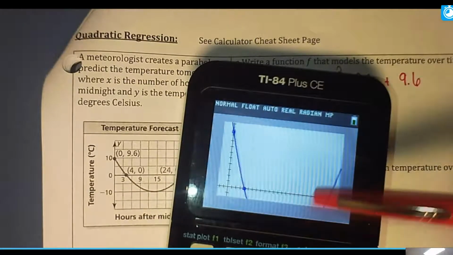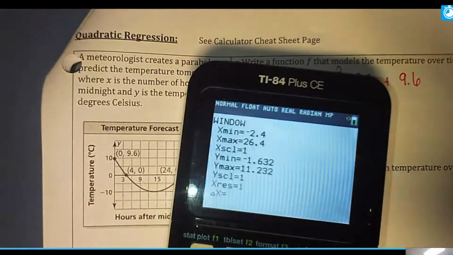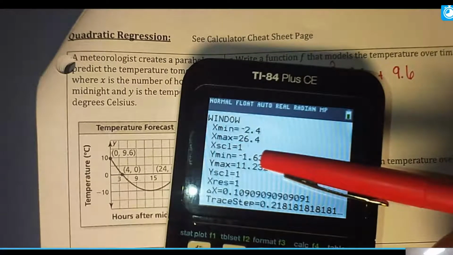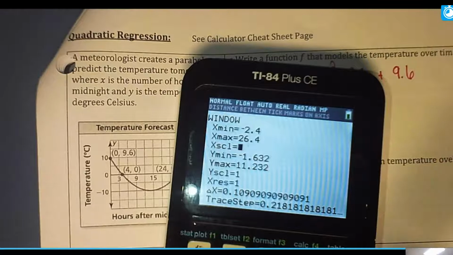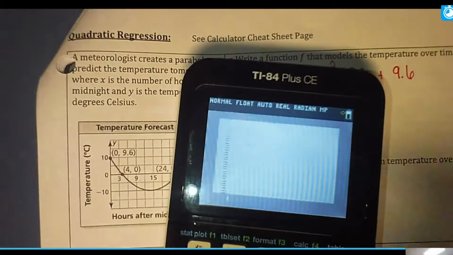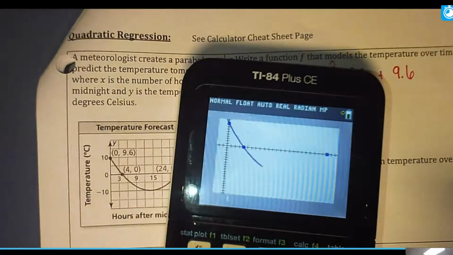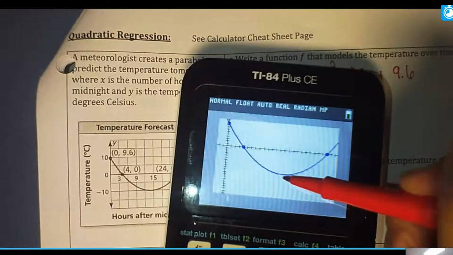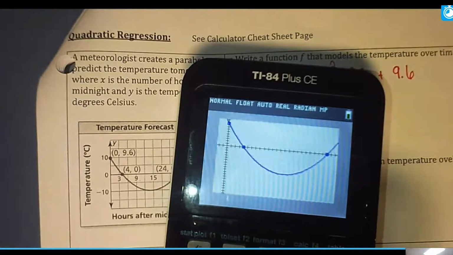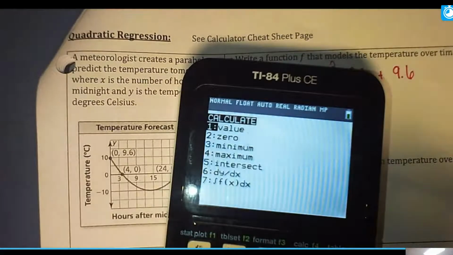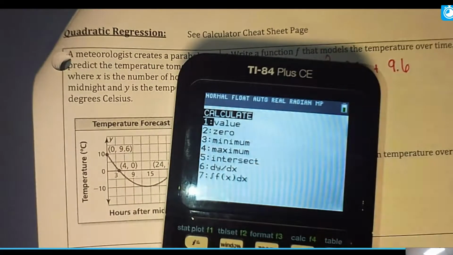Okay? So what I need to do is adjust my window, and I need to get my y's to go a little bit lower. So right now my lowest y is -1. I'm going to put it like a negative. Make sure you hit -20. And I'm going to hit graph. And there we go. So we're back to all this calculator stuff. I need to find out what this point is. And that's, remember, where you go to second trace. You need to choose minimum 3.